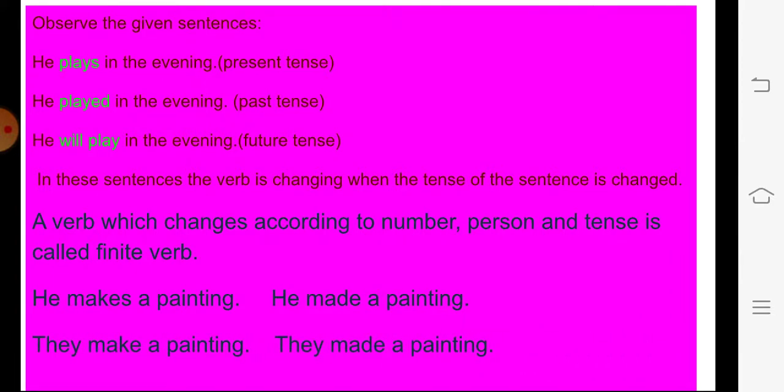The same sentence when we are writing with the plural subject, that is they make a painting. See, when the subject is changing also the verb is changing. They make a painting. And when it changes to past tense, it becomes they made a painting. So the finite verb changes according to the number, person, and also tense.